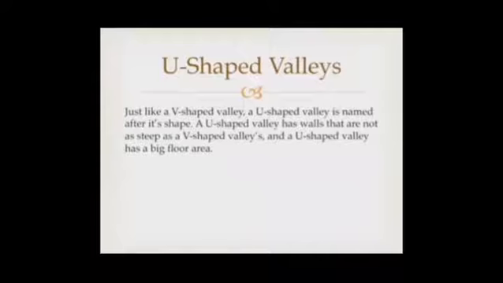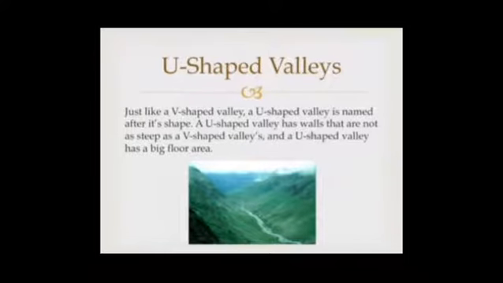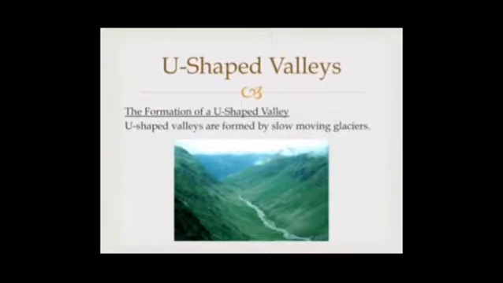Just like the V shaped valley, the U shaped valley is named after its shape. A U shaped valley has walls that are not as steep as a V shaped valley. It has a big floor. U shaped valleys are formed by the slow movement of glaciers.